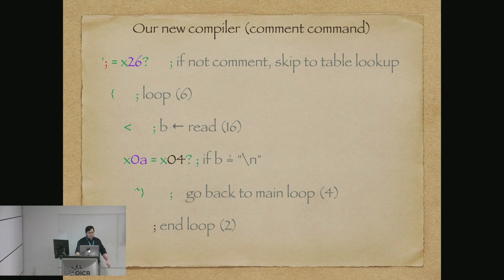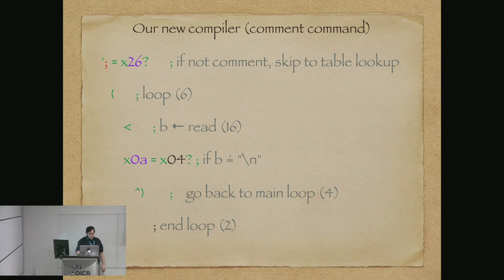And here's our comment handling. We check to see if it's a comment. If not, we skip over it. A loop. We will read in a byte, and then we will see, is this character 0A, which is new line for Unix people. And we can use DOS conventions here if we want, and check for character return new line or whatever other sort of end of line or end of file handling you want here, but whatever.